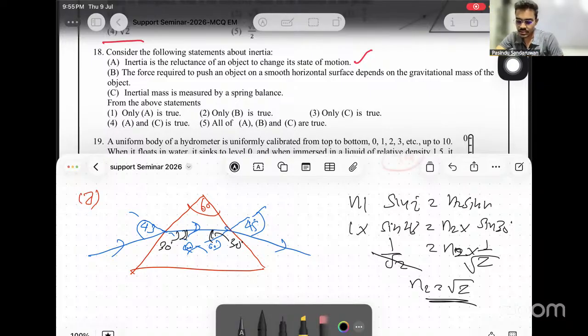But if there is just a smooth plane, no force is required. Even for 0.0001 force it moves, right? That is almost zero. So that statement is wrong.